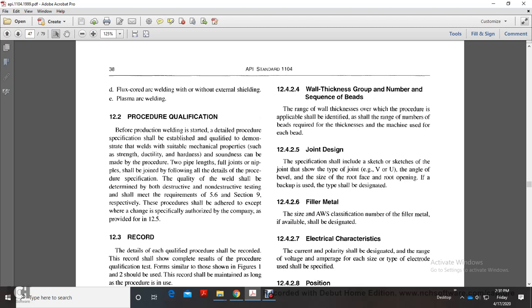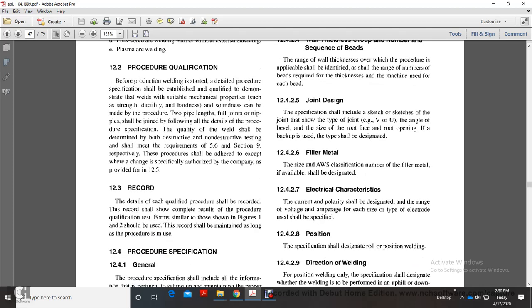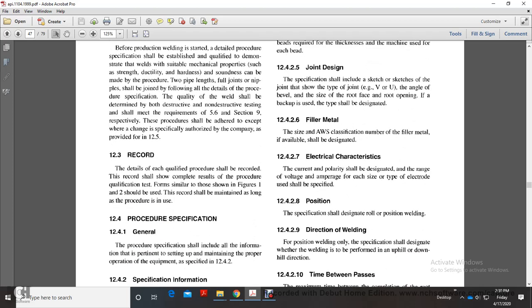12.4.2.6 Filler metal. The size and AWS classification number of the filler metal shall be designated. Electrical characteristics: current and polarity shall be designated, with the range of polarity and amperage for each size and type of electrode to be used with the specified position.